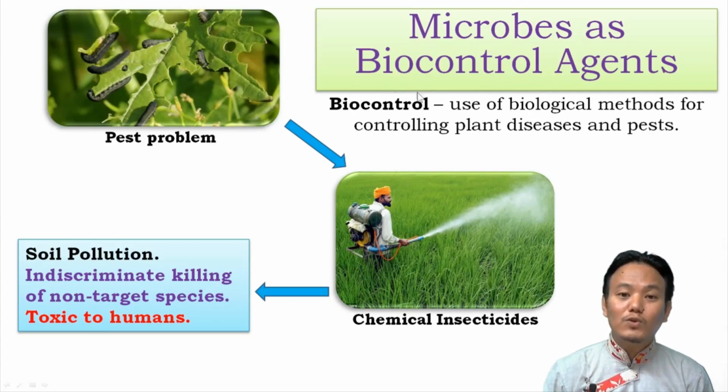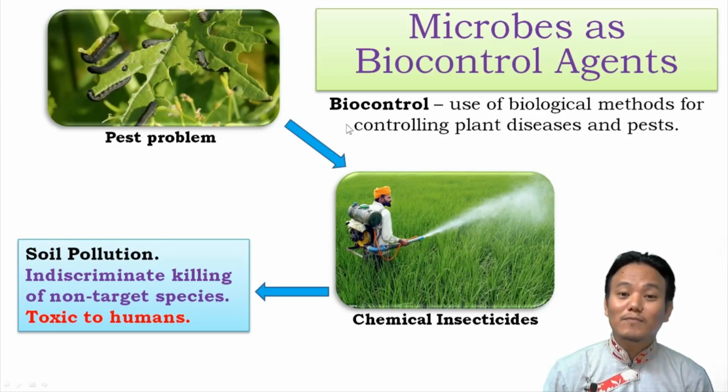Instead of using chemical insecticides, we use biological methods such as natural predation. If we find a natural predator of this particular caterpillar, then that predator will take care of the pest population and your pest problem is resolved. And in that method, the use of chemical insecticide is not involved.